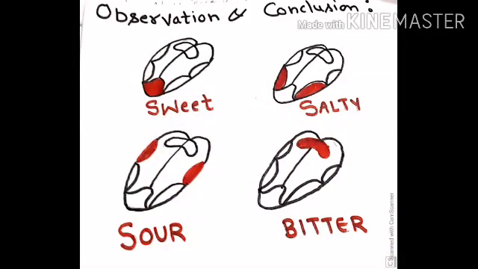When you find out the taste of the solutions applied every time and the areas of the tongue which detect the taste, then draw a diagram to represent your observation. So what do we observe from this activity? The bud dipped in sugar solution tastes sweet at the tip of the tongue. The bud dipped in salt solution tastes salty at the area just behind the tip of the tongue. The bud dipped in lemon juice tastes sour at the two sides of the tongue. And the bud dipped in bitter gourd juice tastes bitter at the back portion of the tongue. So what do we conclude from this activity? Different regions of the tongue detect different tastes.